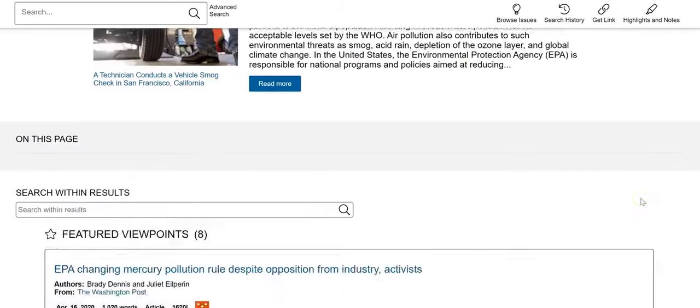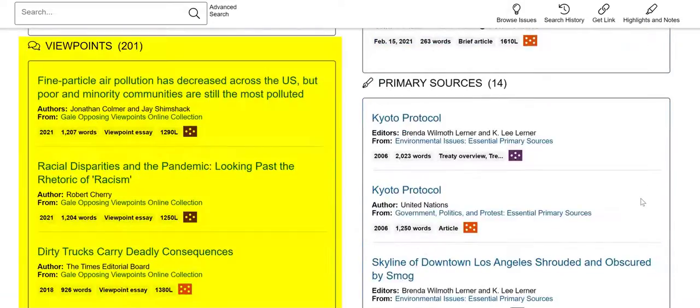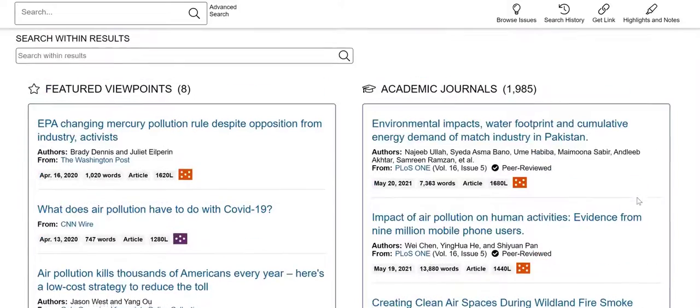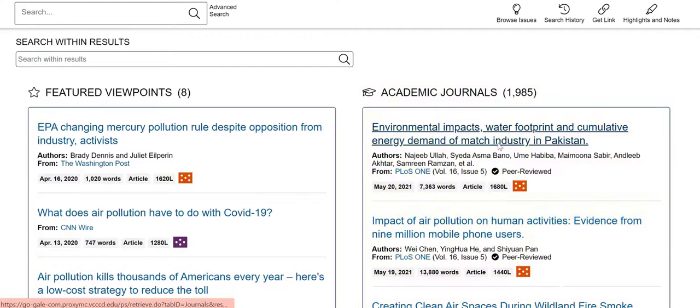Just below the summary, you will see Viewpoints. This is a great place to explore the pro and con positions. Here you will see a box titled Academic Journals. This is a helpful place to go if you are required to have scholarly material within your sources.